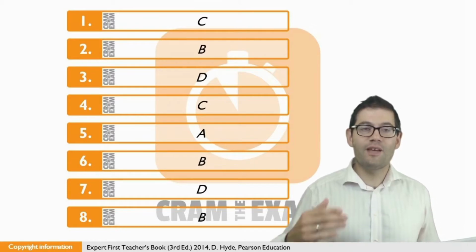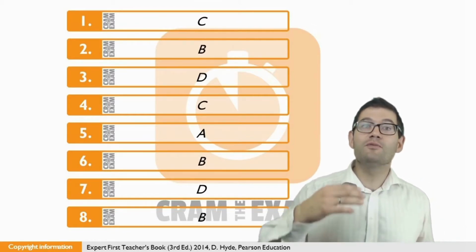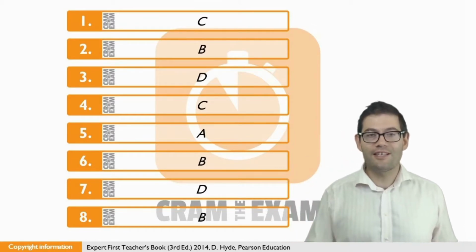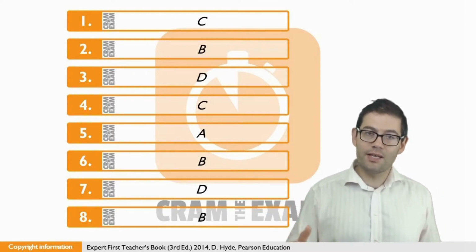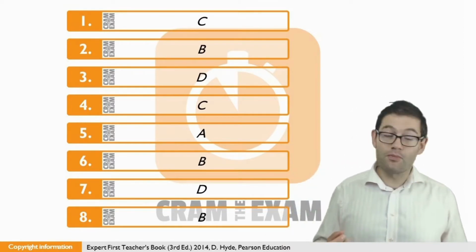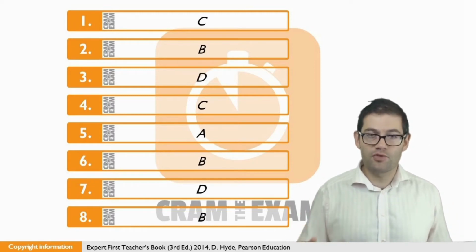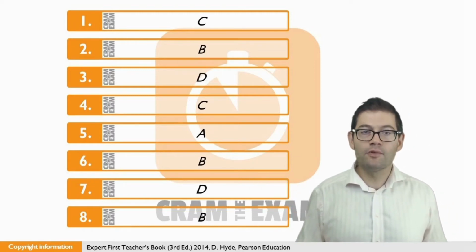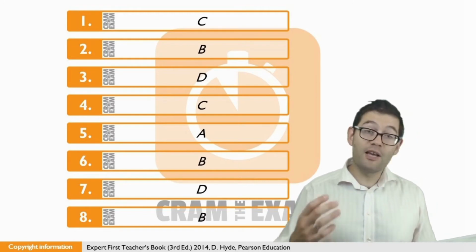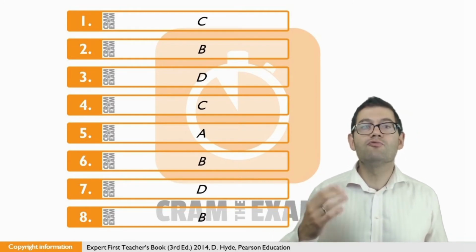For question number 8, we have to choose the correct answer which collocates with down, which means the same as refuse. In this case, to refuse more food and more drink. So which of these 4 answers means the same as refuse if we collocate it with down? Well, the answer is B. To turn something down means to refuse something.